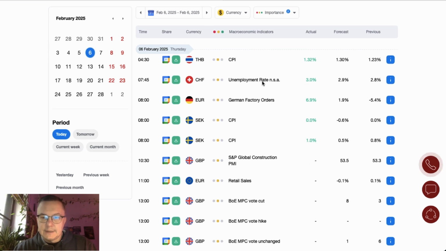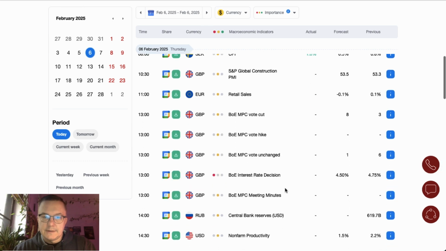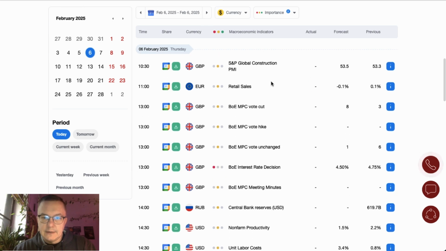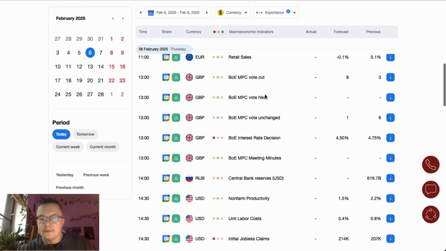Unemployment rate in Switzerland jumps from 2.8 to 3%, and the German factory orders increase from -5.4 to 6.9%. We are still waiting for the data from the UK. Global construction PMI is scheduled for release at 10:30, and then the retail sales from the Eurozone are scheduled for release. Nevertheless, the key event of today is the Bank of England interest rate decision.